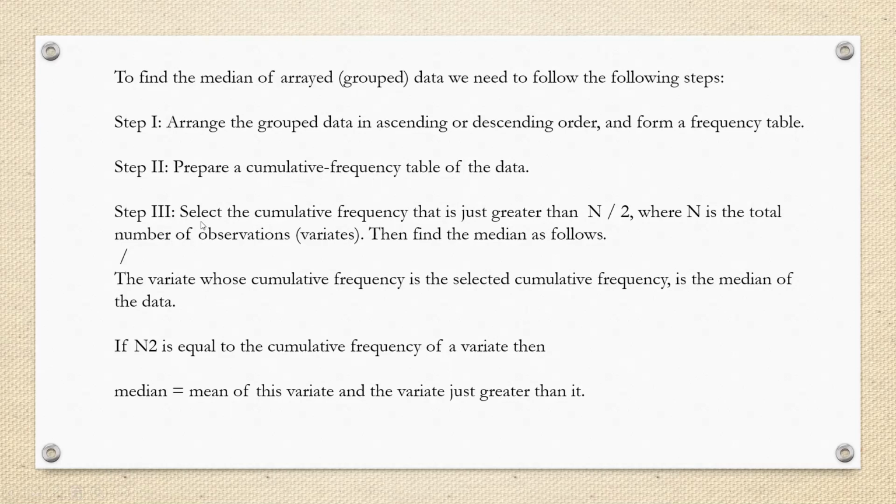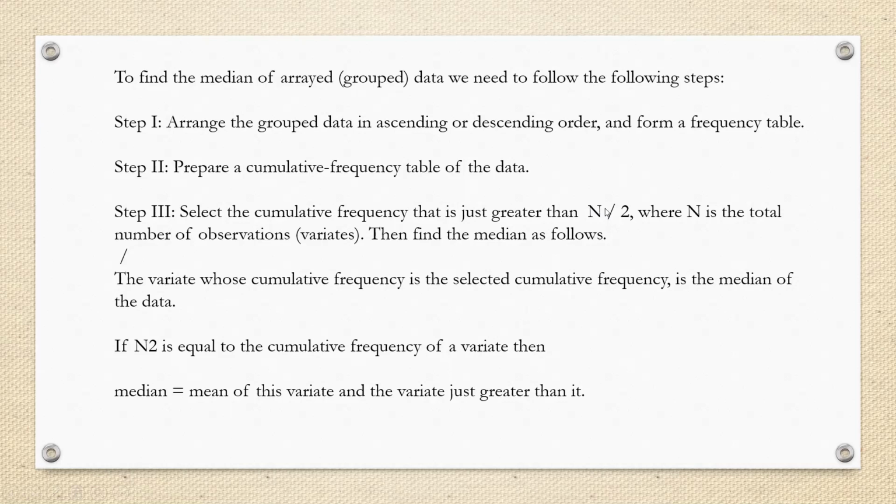Now step three is to select the cumulative frequency that is just greater than n upon 2. When the data is arranged in ascending or descending order, we have to find the sum of all the frequencies given in the data. So how can we find the middle value of the data?